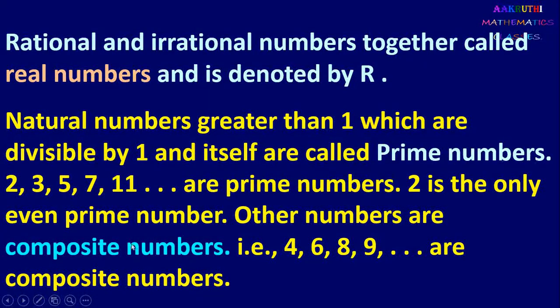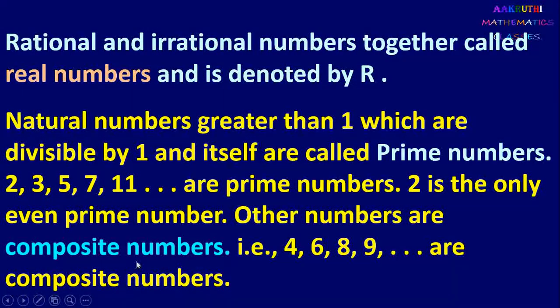Next it is prime numbers and composite numbers. Natural numbers greater than 1 which are divisible by 1 and itself are called prime numbers. 2, 3, 5, 7, 11 are prime numbers. Here 2 is the only even prime number.